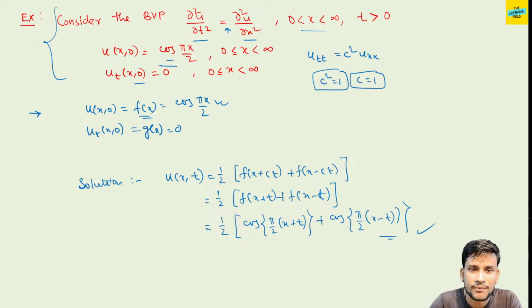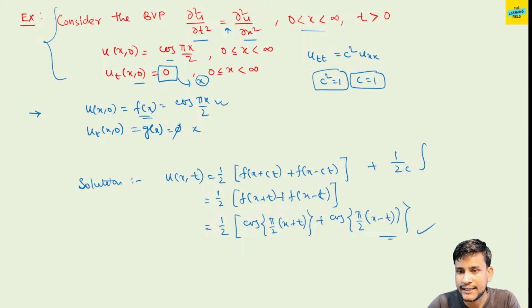Now if instead of 0 there is some function present, suppose instead of g(x) equal to 0 it is g(x) equal to x, then we add here 1 by 2c integral from x minus ct to x plus ct.